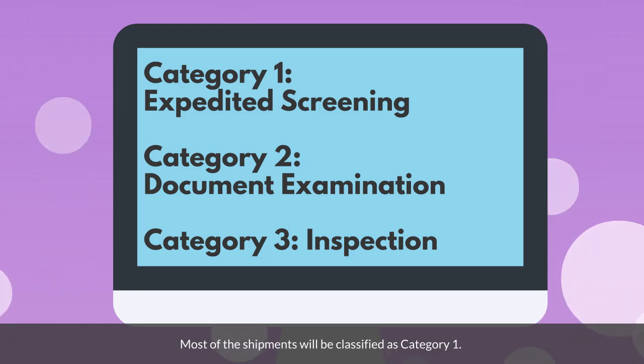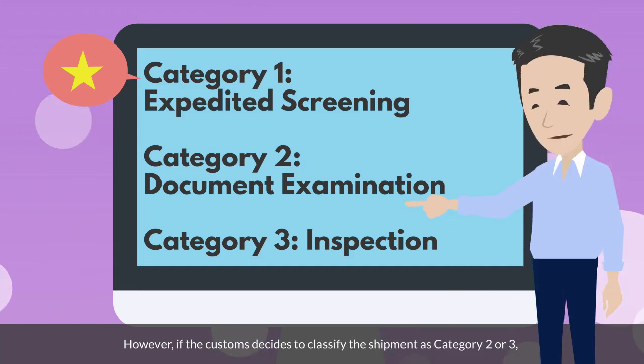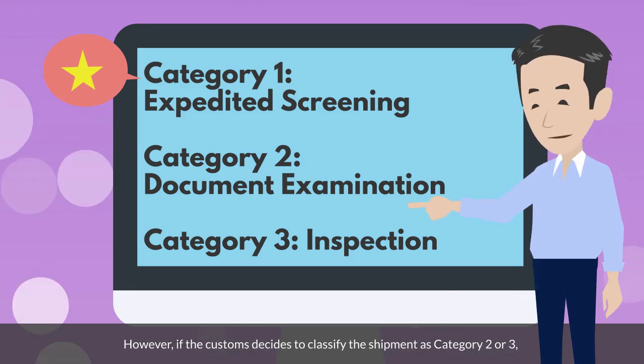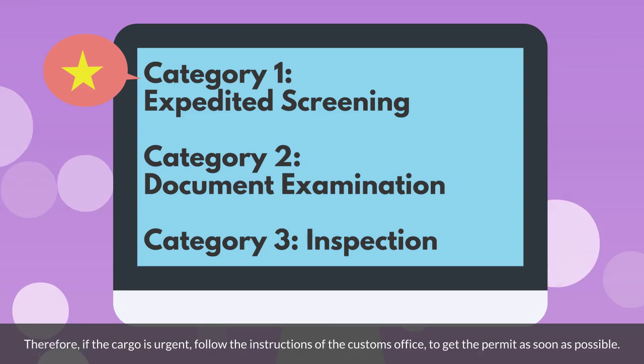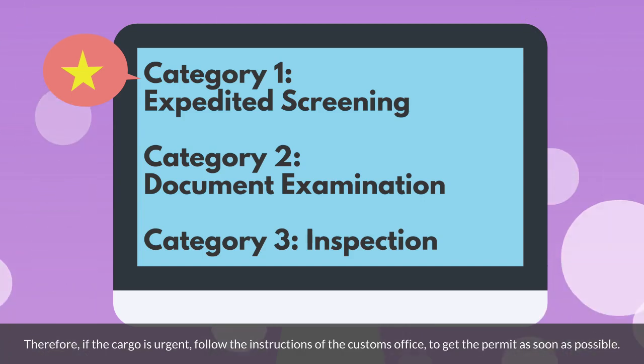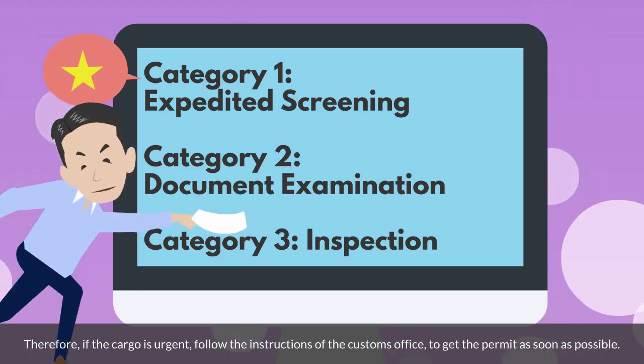Most of the shipments will be classified as Category 1. However, if the customs decides to classify the shipment as Category 2 or 3, it will take some time to obtain a permit. Therefore, if the cargo is urgent, follow the instructions of the customs office to get the permit as soon as possible.